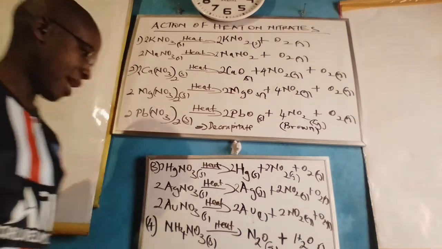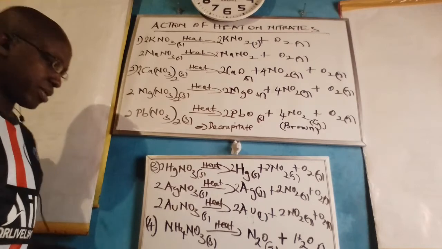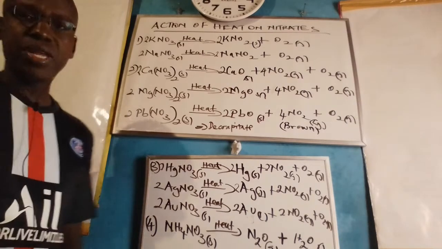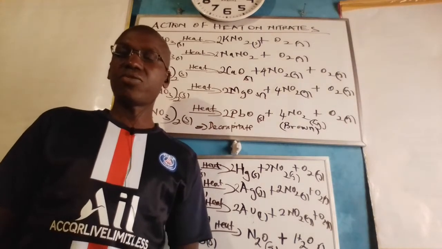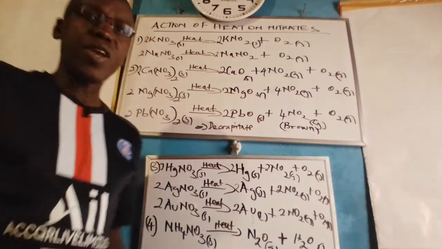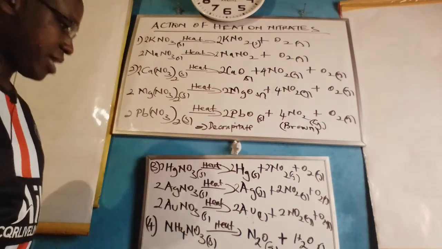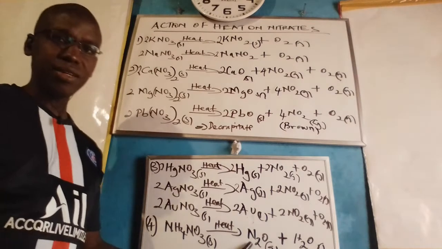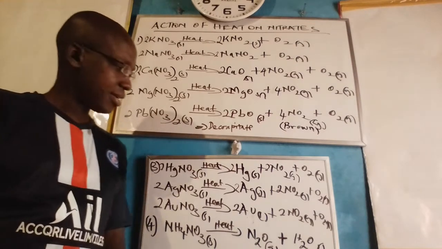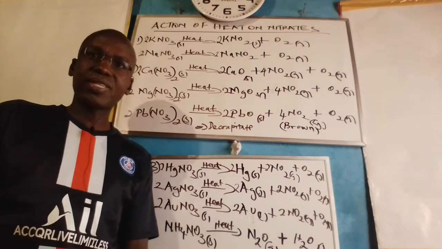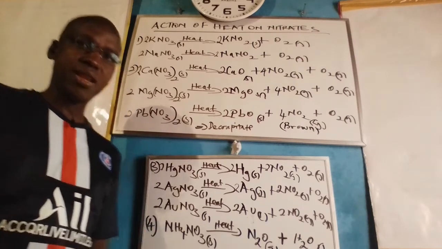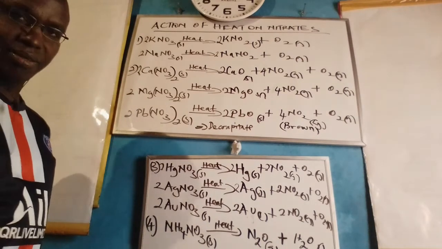And the unique property happens when you decompose ammonium nitrate. Ammonium has the tendency of reducing into ammonia gas. However, when you decompose ammonium nitrate, it is reduced exclusively into nitrogen oxide, otherwise known as the laughing gas, because it causes hysterical laughing when inhaled.